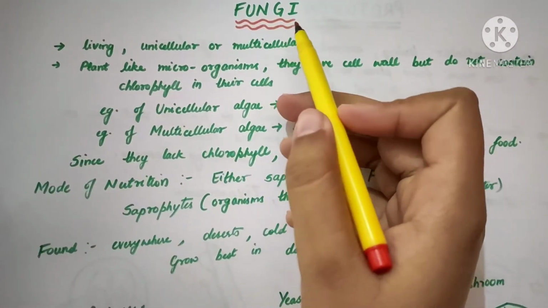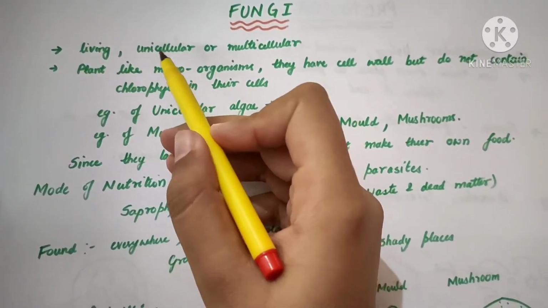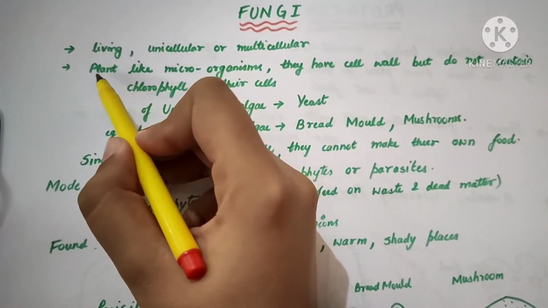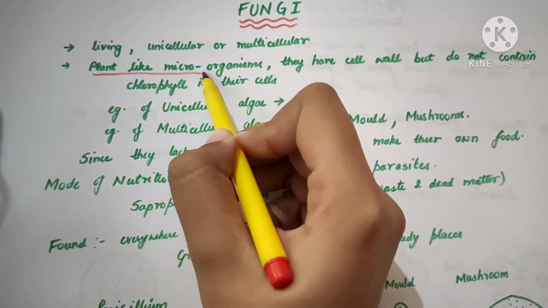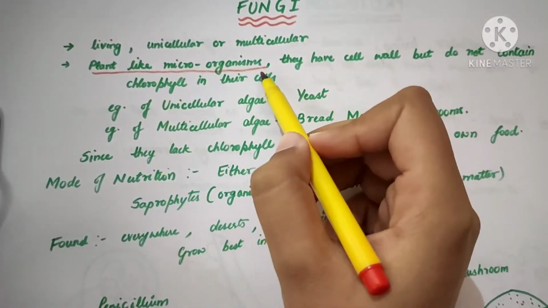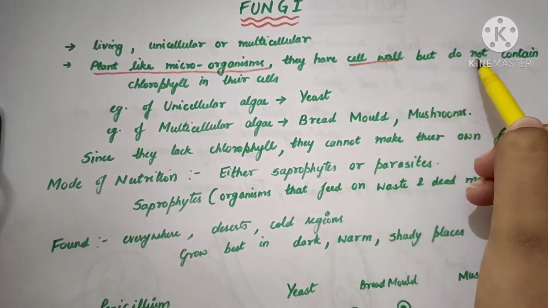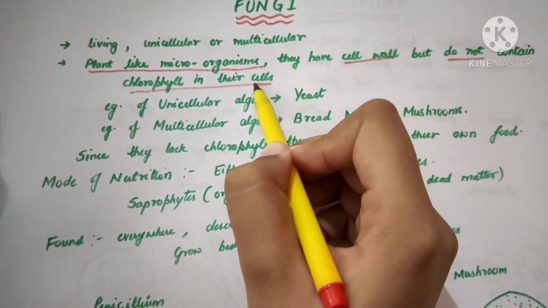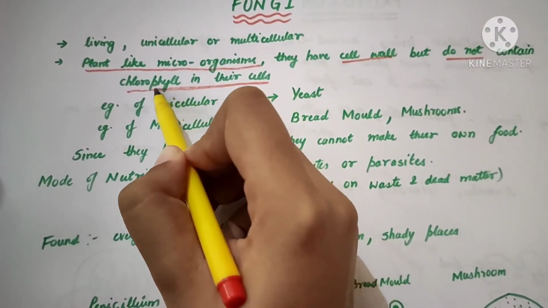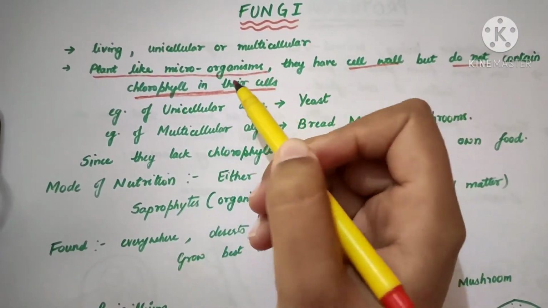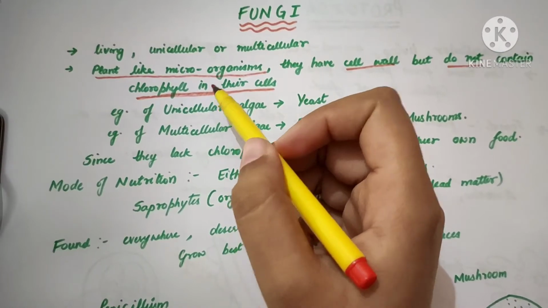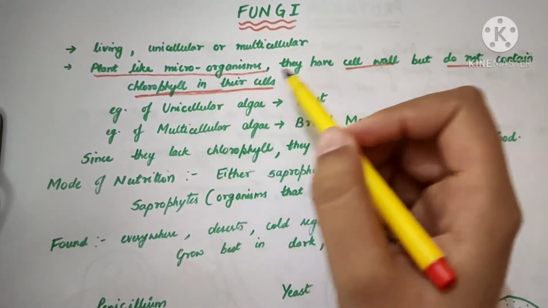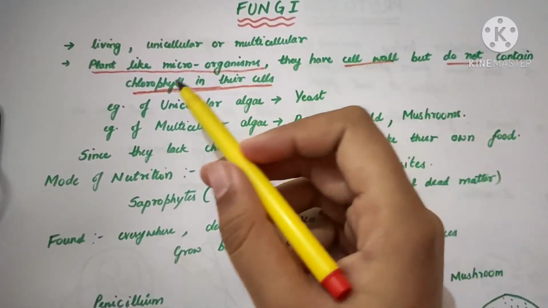So next is fungi. They are living. They can be unicellular or multicellular. They are plant-like organisms, but not plants. They are plant-like because they have cell wall, but they do not contain chlorophyll in their cells. Whereas when we read about algae, they are also called plant-like. They contain both cell wall as well as chlorophyll, but the fungi contain cell wall but do not have chlorophyll